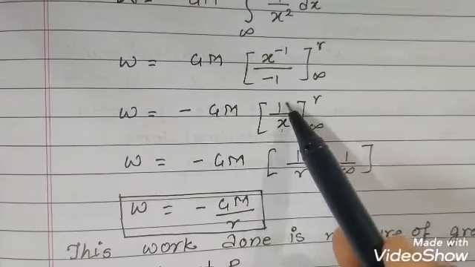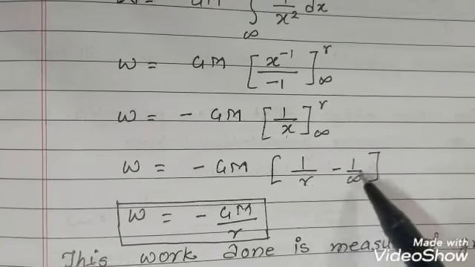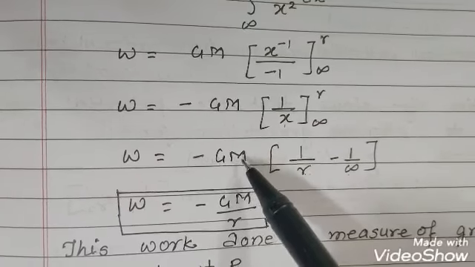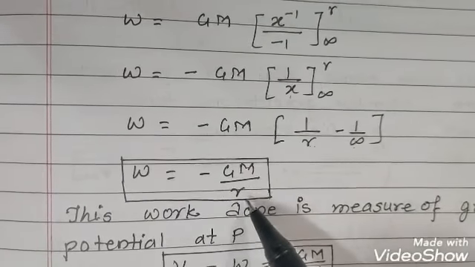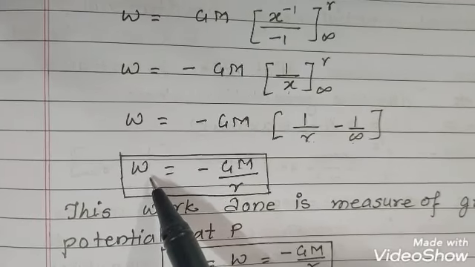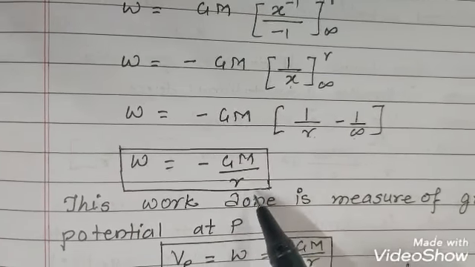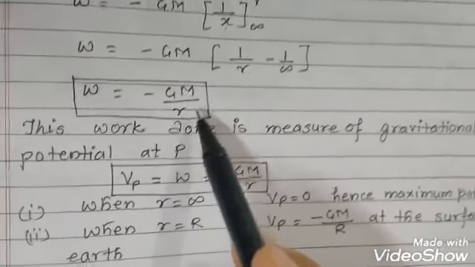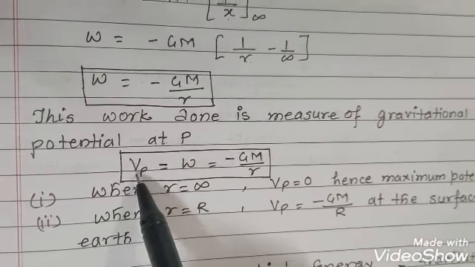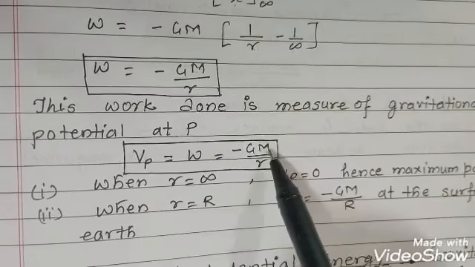So minus GM, 1 upon the upper limit, which is R, so 1 upon R, and the lower limit is infinity, so 1 upon infinity. 1 upon infinity will be 0, so simply 1 upon R is multiplied with GM, so W is equal to minus GM upon R. This is the work done to bring the unit mass from infinity to a point P in the gravitational field of Earth, and this work done is the measure of the gravitational potential at point P. So the potential, which we represent with the letter V, at point P is equal to W, the work done, and is given as minus GM upon R.